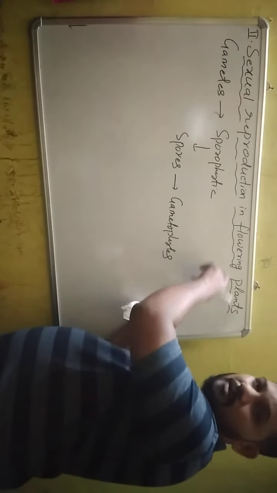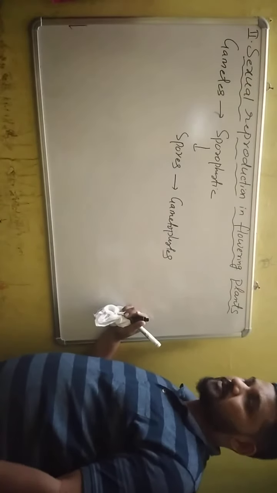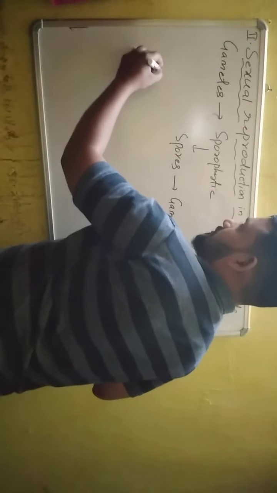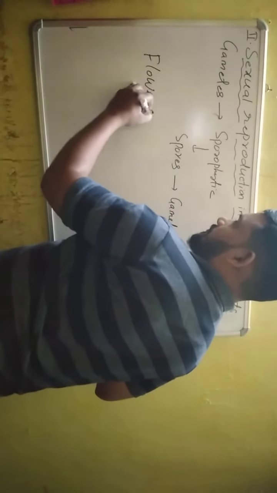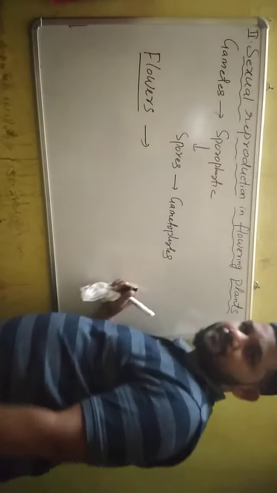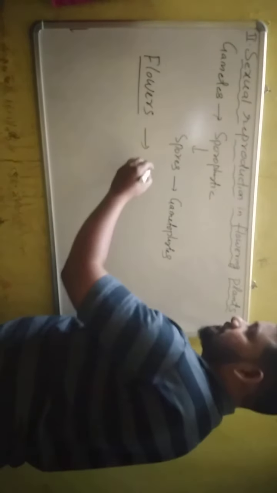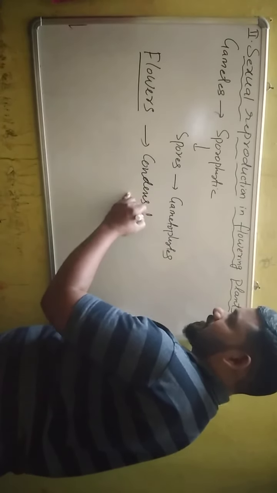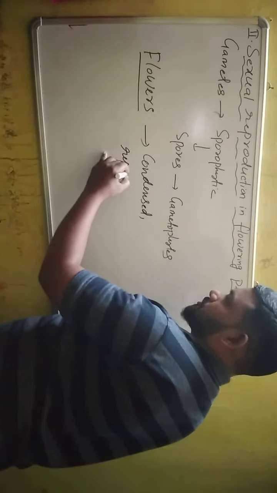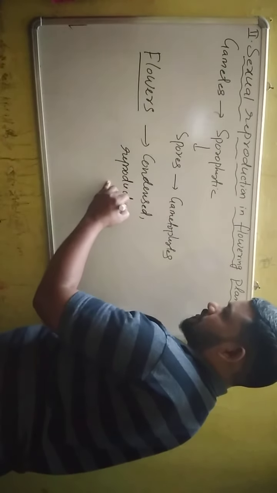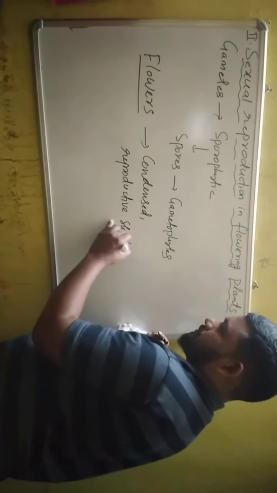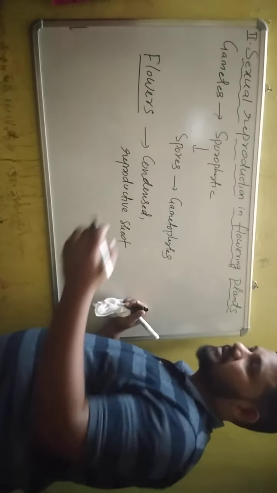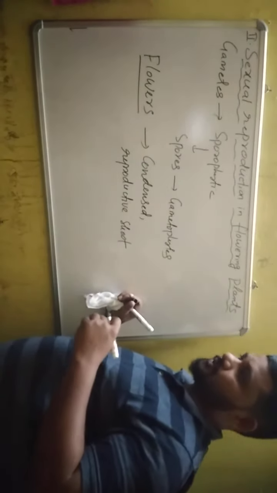And flowering plants are also called angiosperms. In angiosperms, the specialized organs for sexual reproduction are flowers. So what is a flower? A flower is a modified condensed reproductive shoot, or simply a flower is a modified shoot.